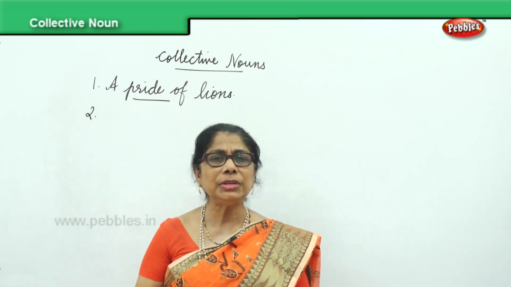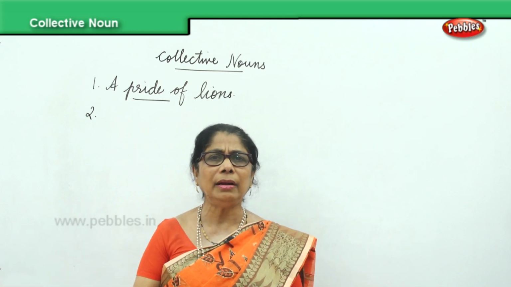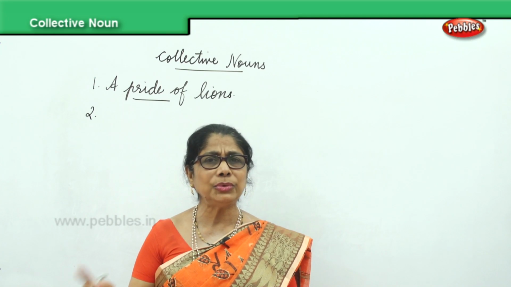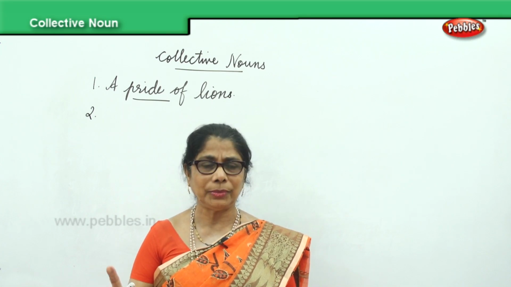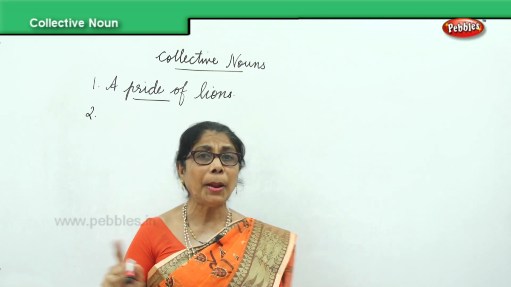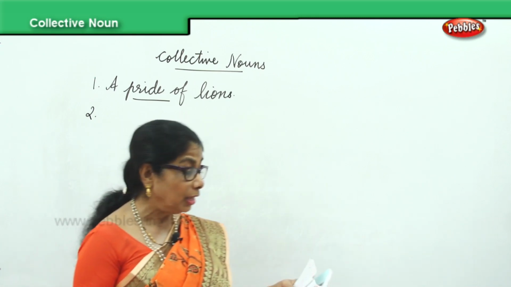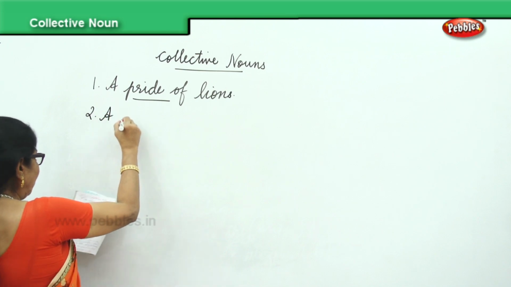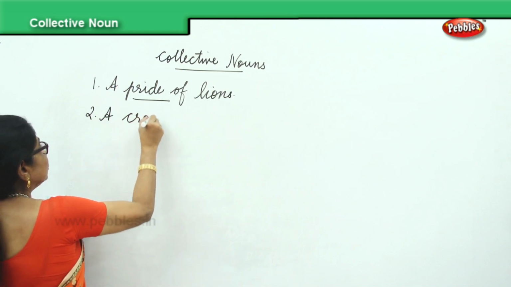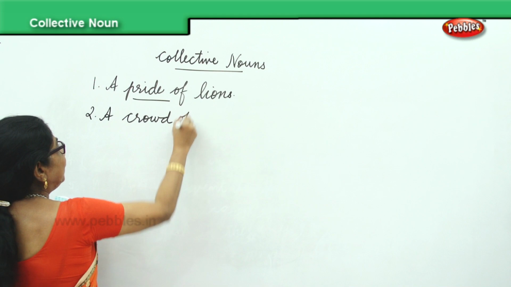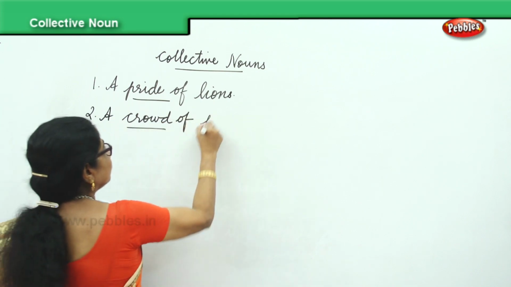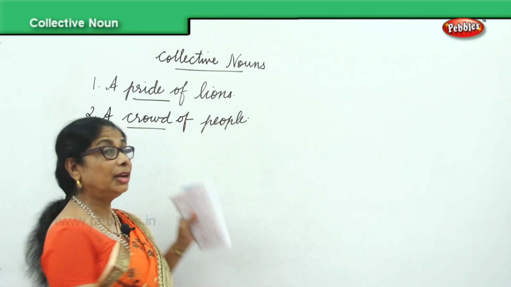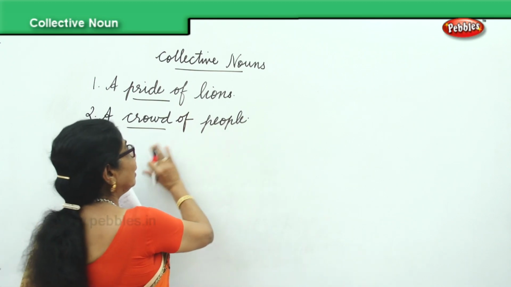Next, people. When you see a big gathering of 100,000 or 10,000 people, instead of that, use a single word, crowd. It is the group name given to people. When you see a large gathering, you say a crowd of people. Collective noun: a name given to a group of people, crowd.